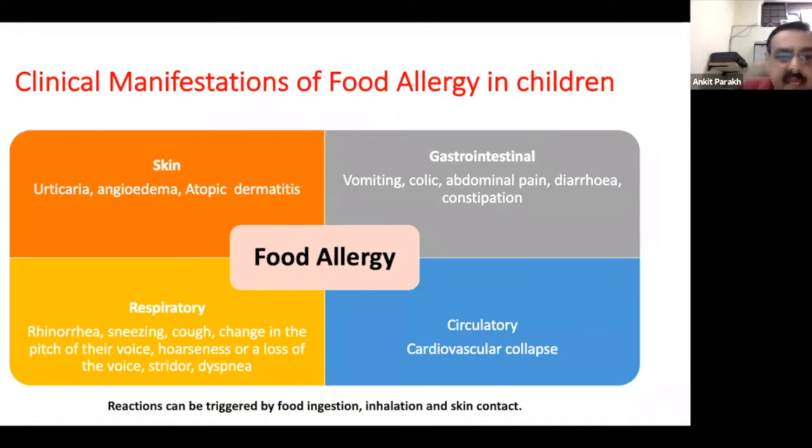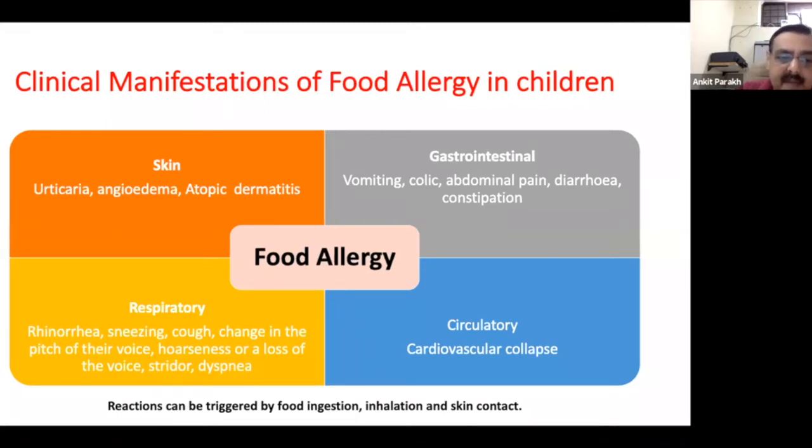So IgE-mediated food allergy can have skin manifestations, so the child can acutely develop urticaria. The child can develop angioedema, which is swelling of the underlying soft tissues, or the child can have aggravation of atopic dermatitis. So these are the skin manifestations of IgE-mediated allergy. There can be GI manifestations like vomiting, colic, abdominal pain, diarrhea, or constipation.